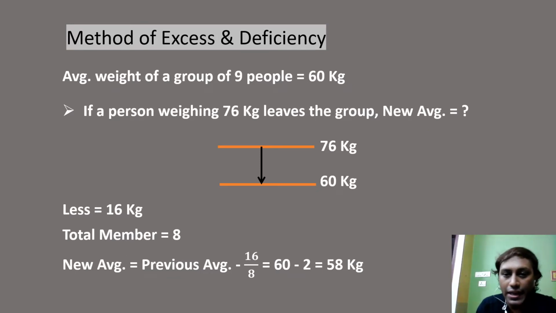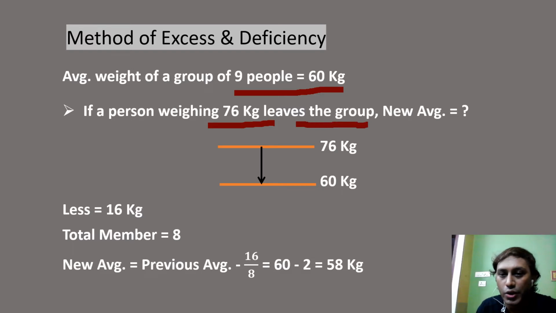To give detail about the concept, let me take another example. You have the same group of 9 people whose average is 60. So each person has 60, right? Now a person whose weight is 76 kg leaves the group.